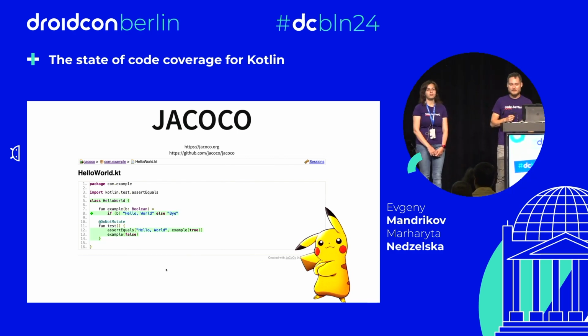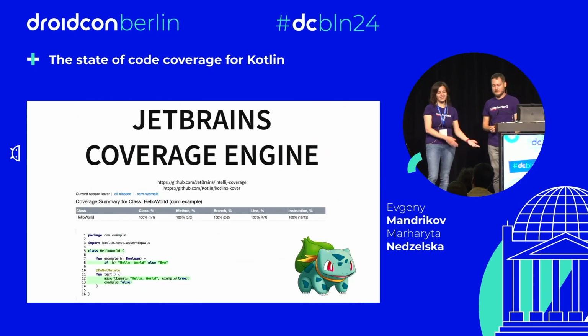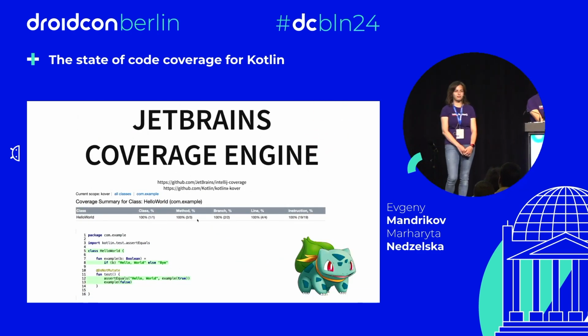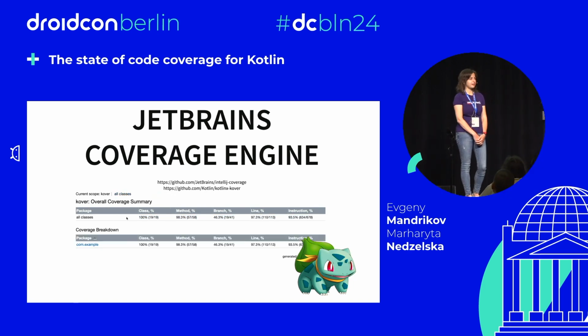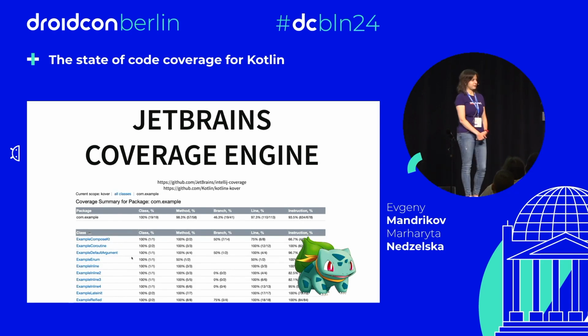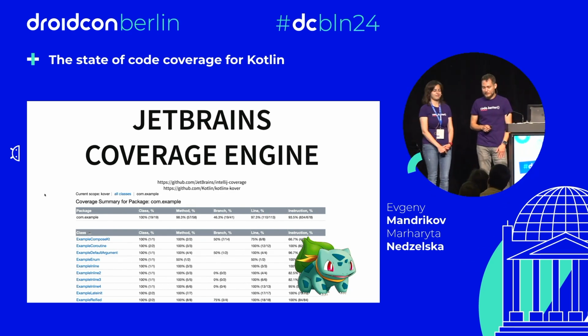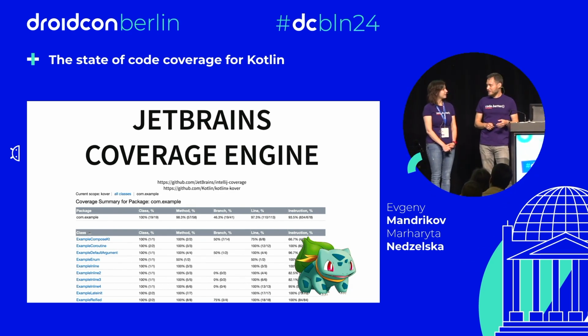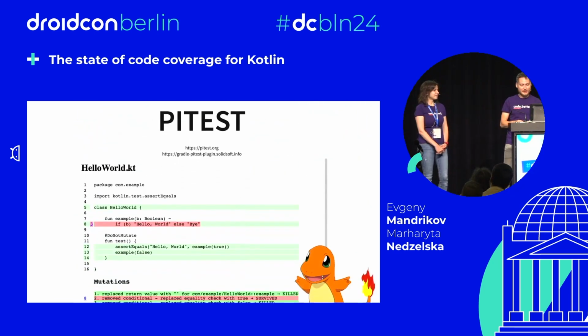I think it would not be fair to talk about JaCoCo and not talk about JetBrains Coverage Engine. So the next tool is JetBrains Coverage Engine. Here it is, and we can see Bulbasaur, who will be fighting for JetBrains Coverage Engine today. The report looks pretty similar. You also have percentages like classes, methods, branch, line, instruction coverage, and everything is painted in green, or red if it's not covered. Maybe a little bit different design. Is it enough? No, I think that's not enough because it's not fun to fight just 2. Let's fight 3.